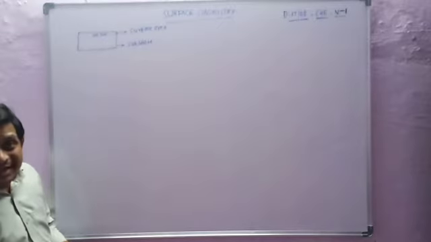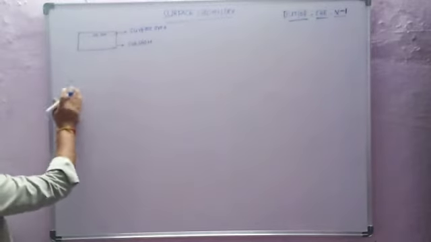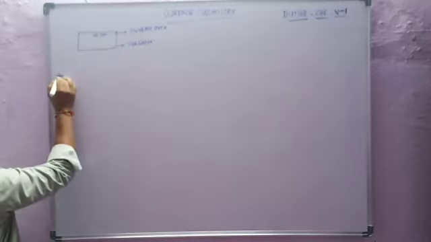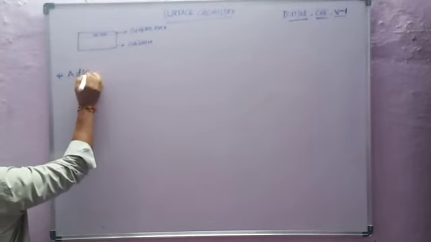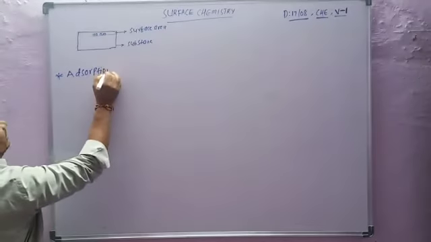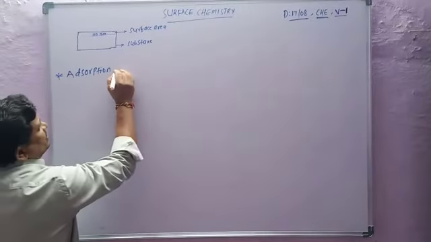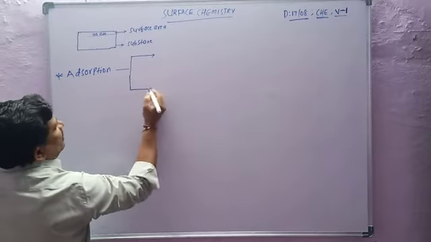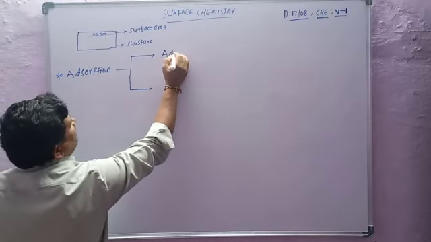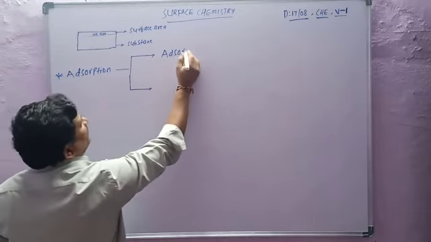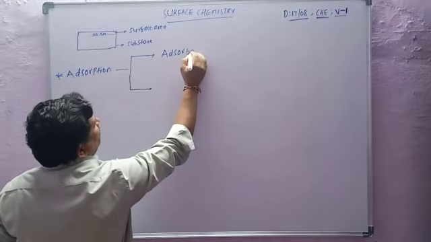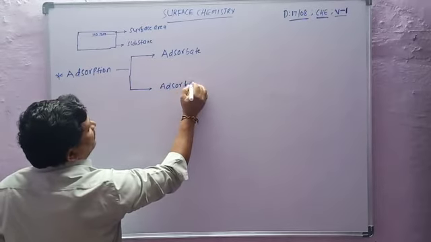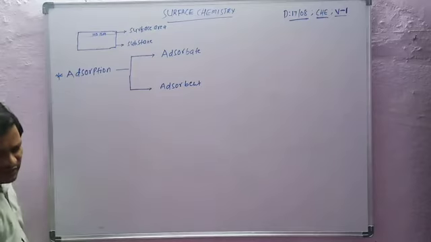What is adsorption? Adsorption consists of two components: one is adsorbate, the second one is adsorbent.